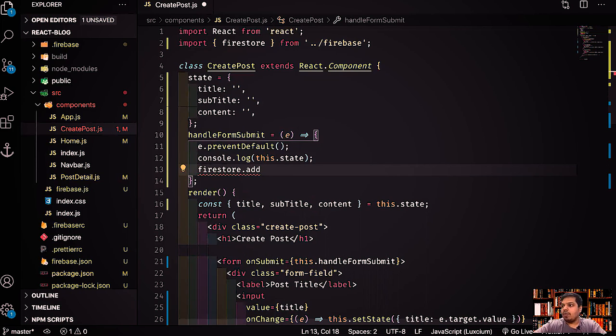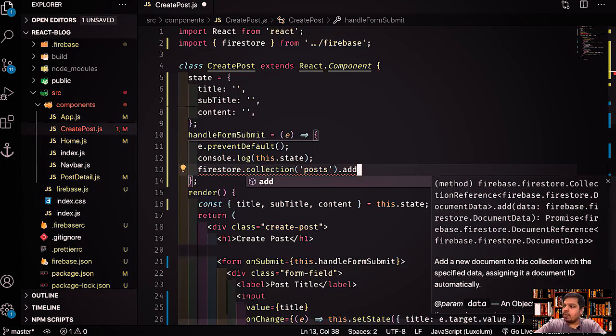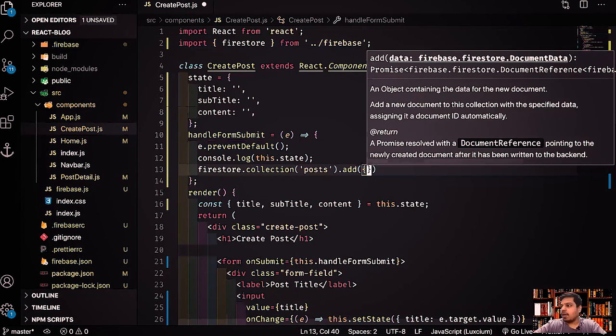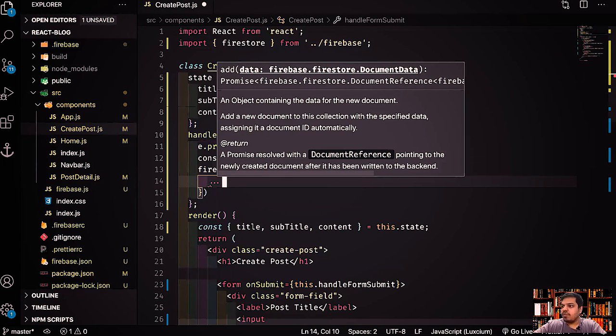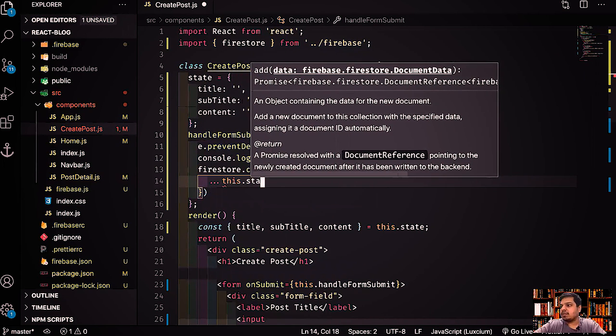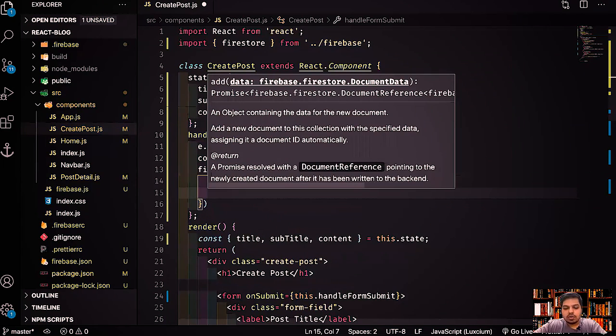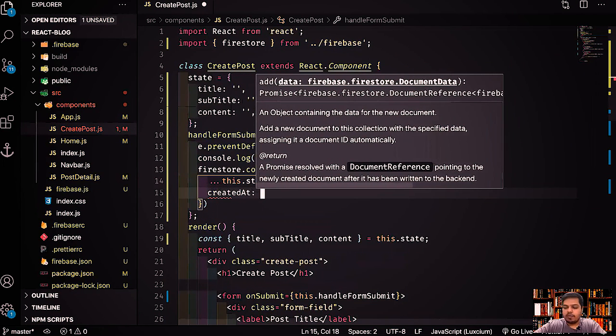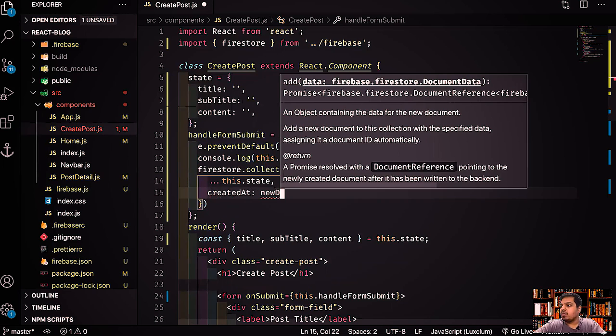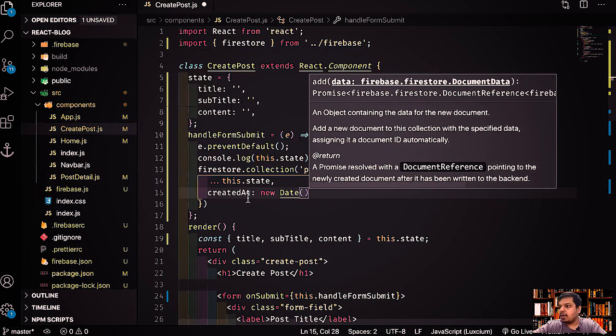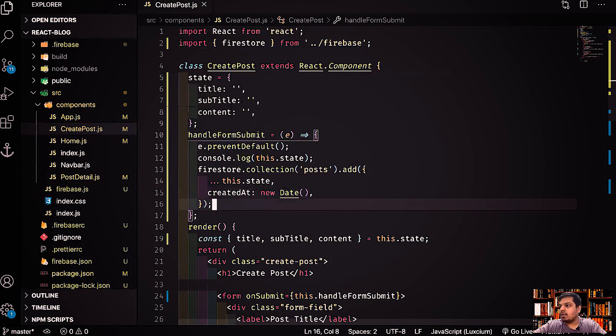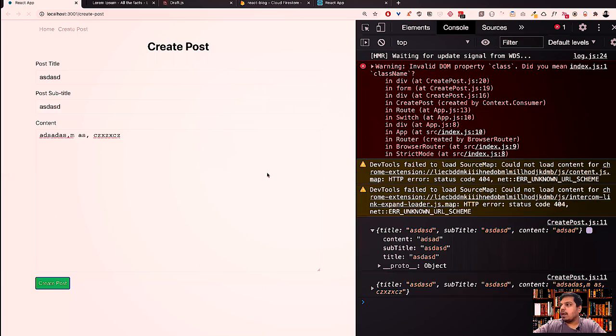So Firestore dot collection. What is the collection name? Posts. We want to add in posts, and what do we want to add? We want to add an object. And what is the object? The object is obviously this dot state, and also createdAt. We are adding a new field over here, which will be a new Date, right? And that's it. Save it, and let's refresh.